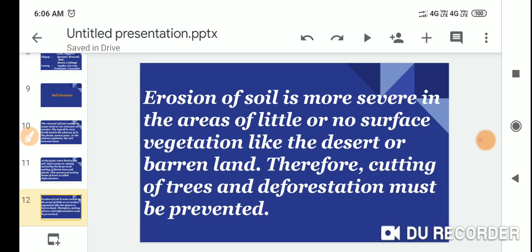Erosion of soil is more severe in areas of little or no surface vegetation like deserts or barren land. Therefore, the cutting of trees and deforestation must be prevented.